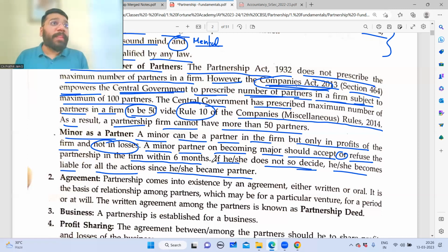And by that virtue, after him being major, whatever liability is being undertaken by the partners, the minor will also be responsible now. Because until that minor was a minor, if any loan that the firm is taking, who is responsible? The other people, not the minor. But after this guy becomes a major, and within 6 months he does not accept or refuse, he becomes a partner by default. And after that, if any loan is taken, this guy also will be held responsible and liable.